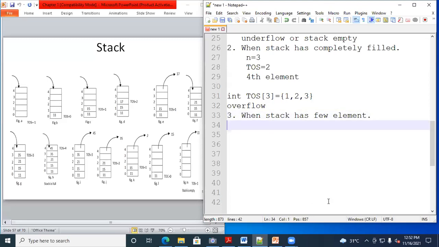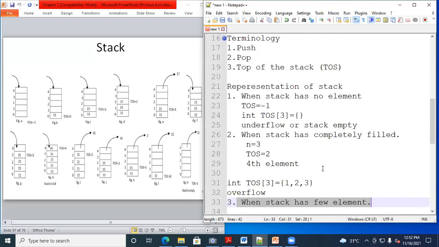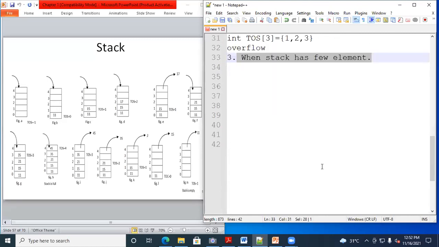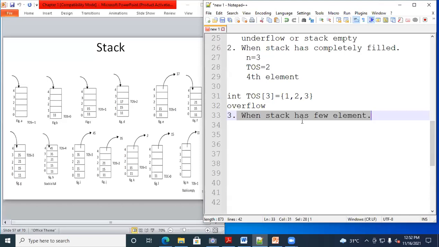Suppose the size of the stack is 3 and you have inserted 2 elements. This type of representation comes under the third condition. These are the ways to represent stacks. I hope all of you understood how to represent the stack.